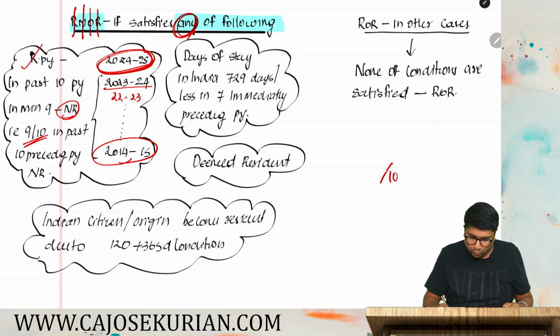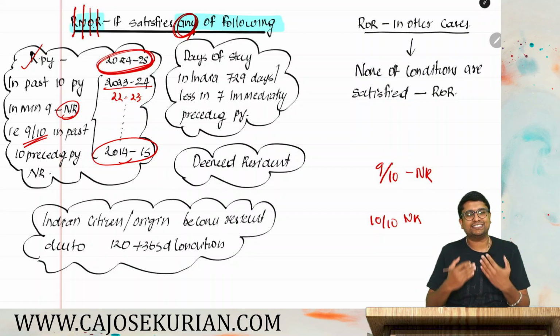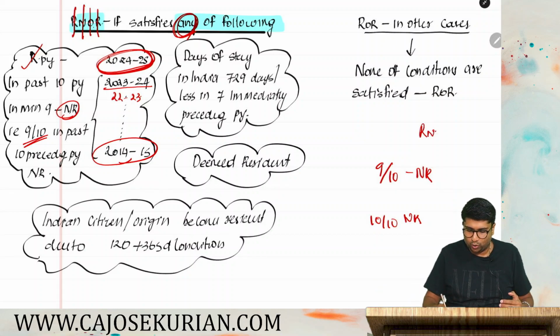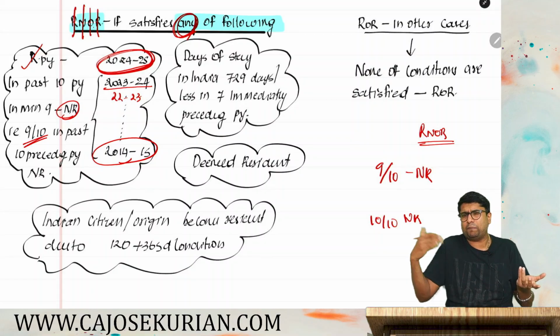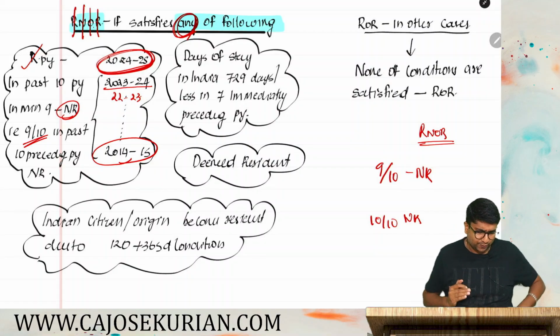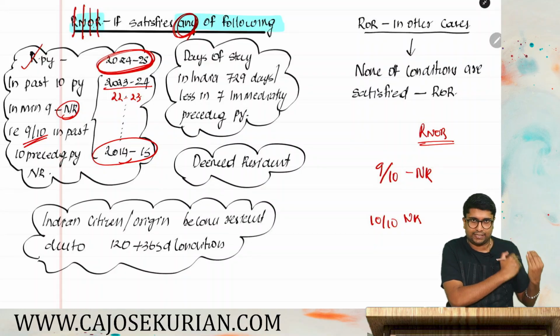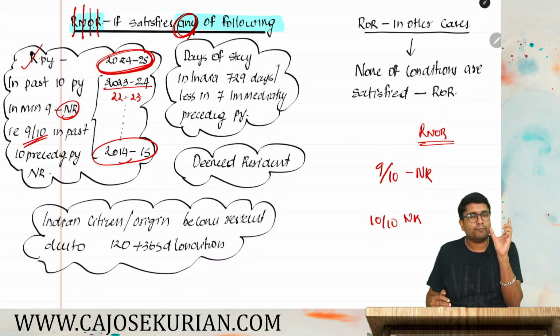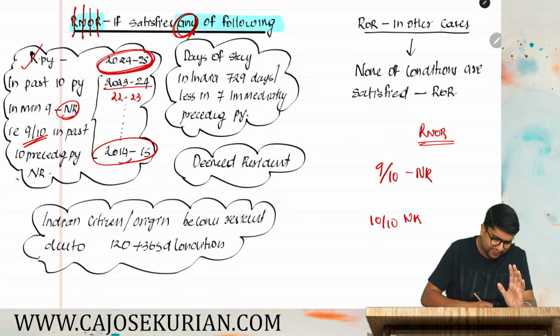So 9 out of 10. Or rather we can say 10 out of 10 you have become a non-resident, then also it is fine. Only after 9 it will become 10. So you are a non-resident in either 9 out of 10 or 10 out of 10. You will become a RNOR because you are a resident this year, but for the past years you are not usually a resident in India. That is what the concept is called. So the point is very simple. In the past 10 preceding previous years, you go check the residency status for each and every year. Then you determine whether you have become a NR in 9 out of 10. So don't forget, NR in 9 out of 10 past preceding previous years. If you satisfy that, you will become an RNOR.